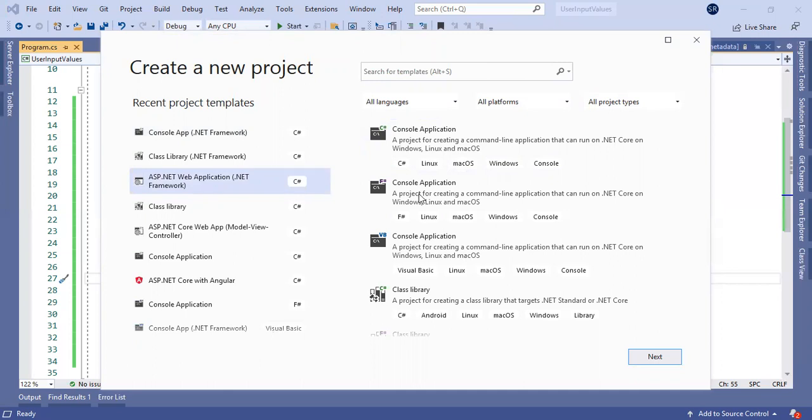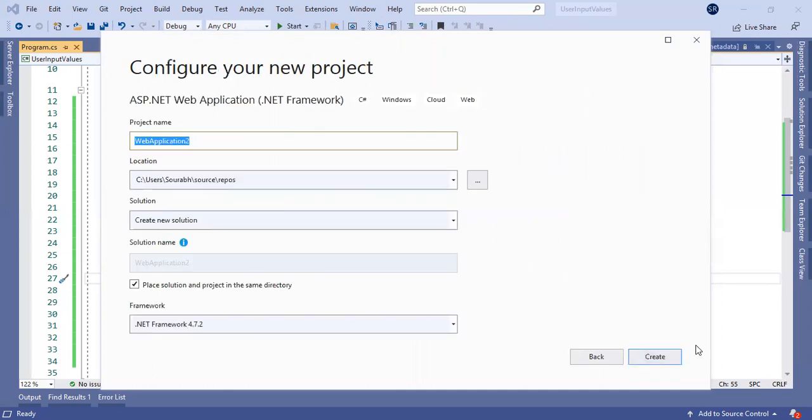I will create this for IT BoostUp, for the dynamic website. We will give proper naming conventions: IT BoostUp.admin.